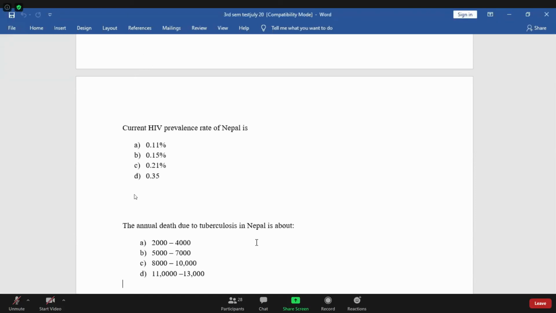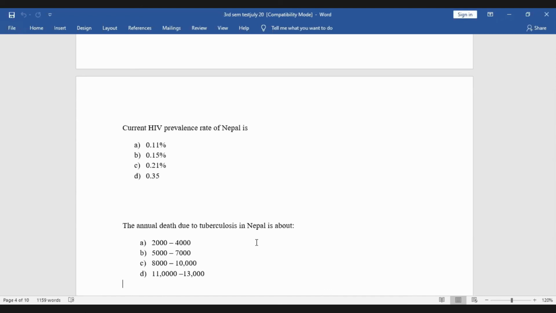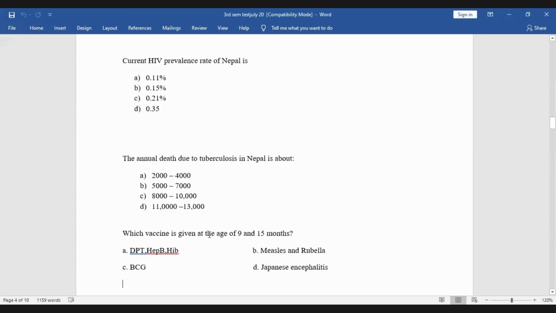Okay. Next question for Raksha. Then Abhishek, then Ramita, thereafter Roshan, and then Roxia. So this is the question for Roxia: which vaccine is given at the age of 9 and 15 months? Measles and rubella. Measles and rubella is given at 9 months and 15 months.